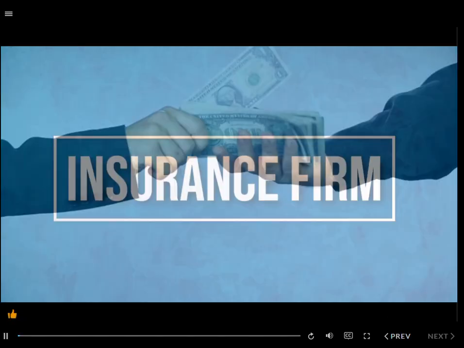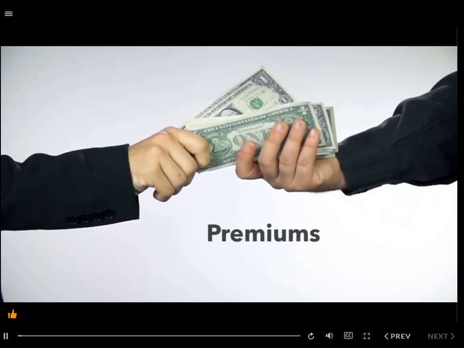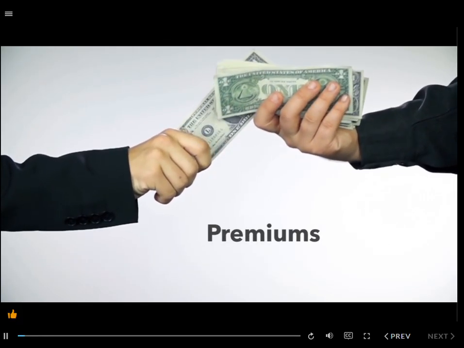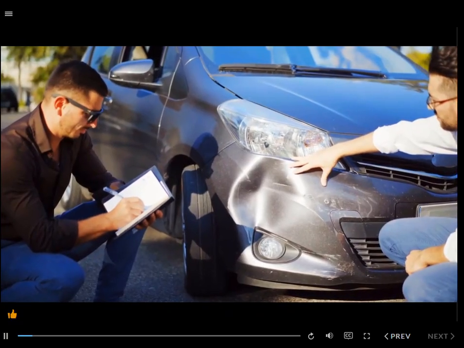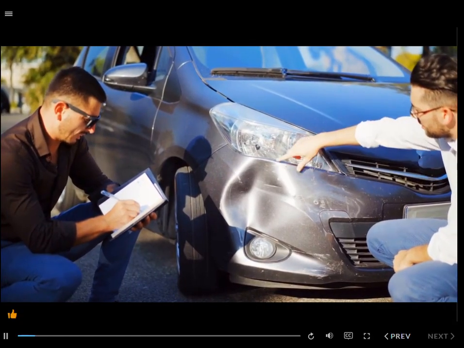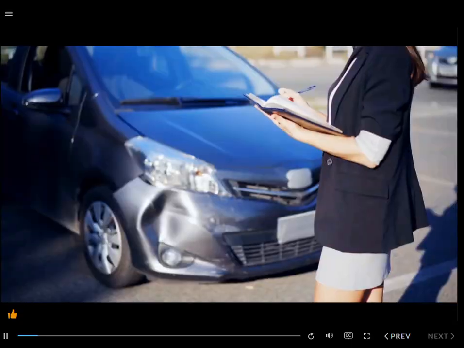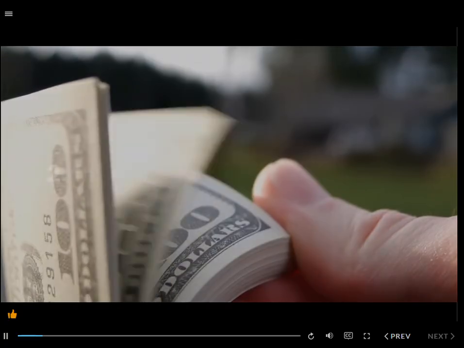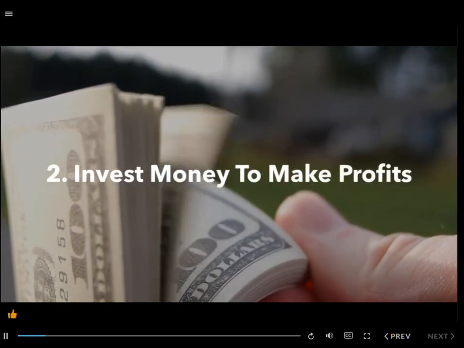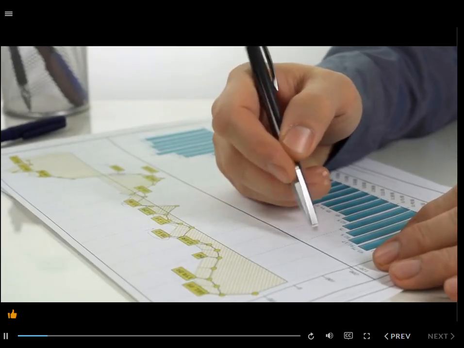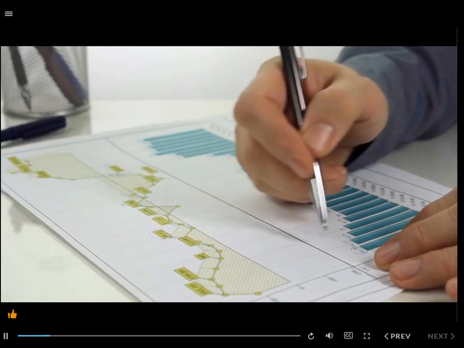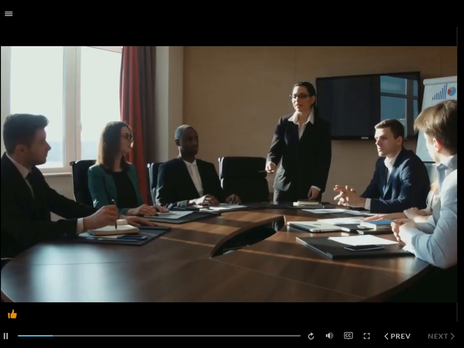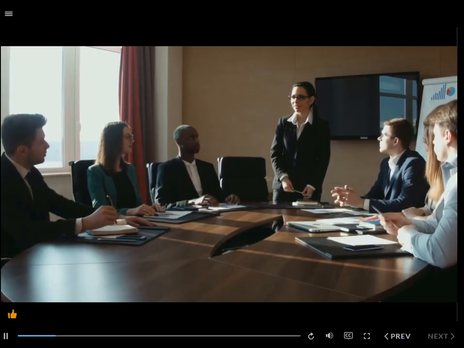Insurance firms take payments, also known as premiums, from their customers and manage that money to ensure they can do 2 things. 1, have enough cash available to pay insurance claims of their customers as they come in. This could be from a car accident or a mishap with your house. It's the exact reason why people buy insurance, to spread individual risk across a larger group of people. Secondly, insurance firms take these pools of money and try to make a profit. Profit comes from excess returns that they make above the required payout amounts to their customers. This profit is for the insurance company and, of course, its shareholders.